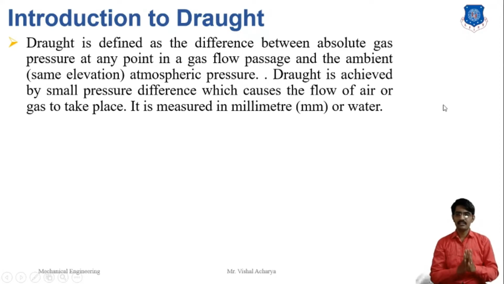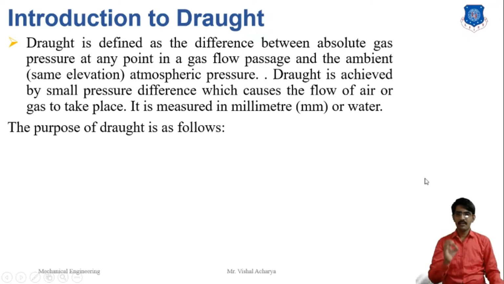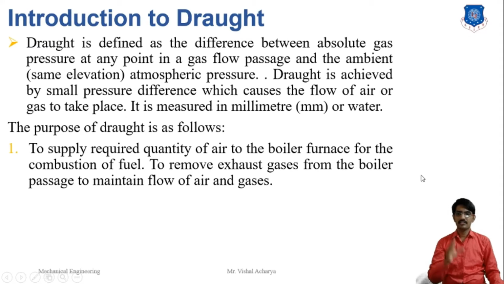Simply we can say that the draft system is generated by the part of the air entering and the part of the hot gases exhausting. The main purpose of the draft system is to supply the required quantity of air into the boiler for the combustion of the fuel and to remove the exhaust gases from the boiler process, to maintain the flow of air and gases.